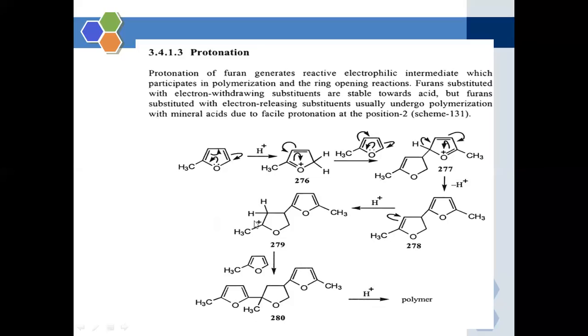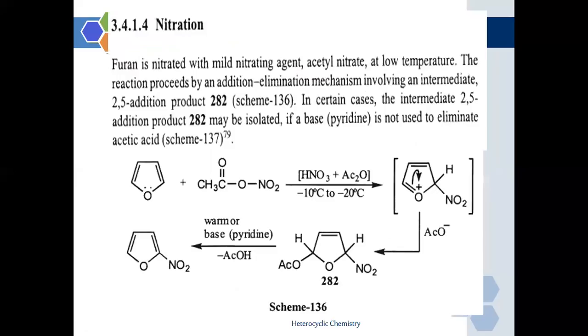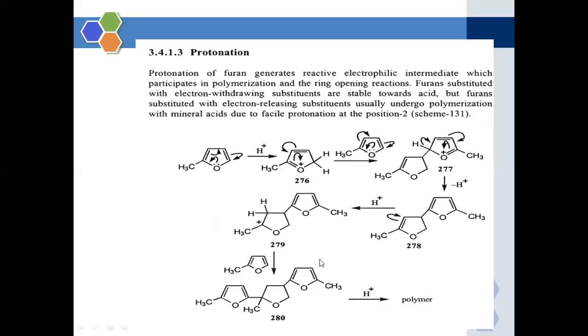So this will be the reaction: it will undergo a protonation reaction which will give an unstable adduct compound which is susceptible towards the polymerization reaction. Now, this will be the result of protonation of the furan molecule.